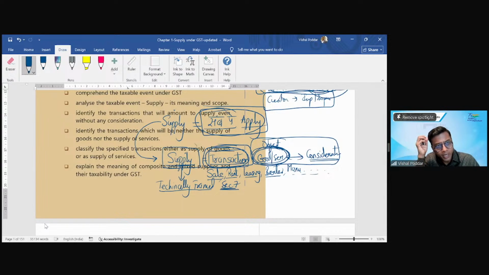So in this entire subject, or for that matter any taxation law, I always say you should first start with understanding the taxable event and the taxable object, because unless you understand them, you cannot understand the other provisions. Like in income tax, always read the charging section 4 first and the definition of income first.